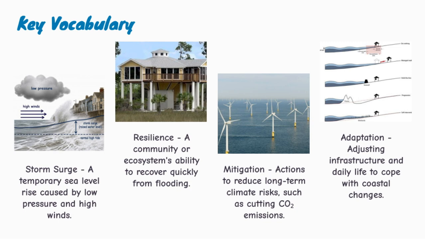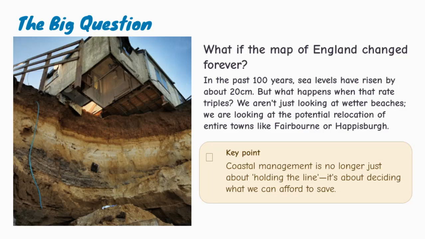The fourth term is adaptation. Adaptation means adjusting infrastructure, buildings, planning, and daily life to cope with climate change impacts that are already happening or expected in the future. A simple way to remember the difference is, mitigation tackles the cause. Adaptation tackles the impact.